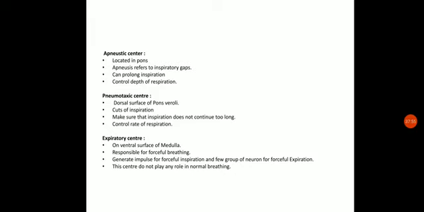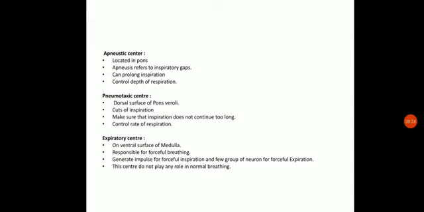In this sense, the pneumotaxic center helps to control the rate of respiration. It functions opposite to the apneustic center. So here we can say it is responsible for controlling the rate of respiration. For example, it shuts off the hyperstimulated inspiratory center in response to strenuous exercise, preventing overinflation of the lungs.